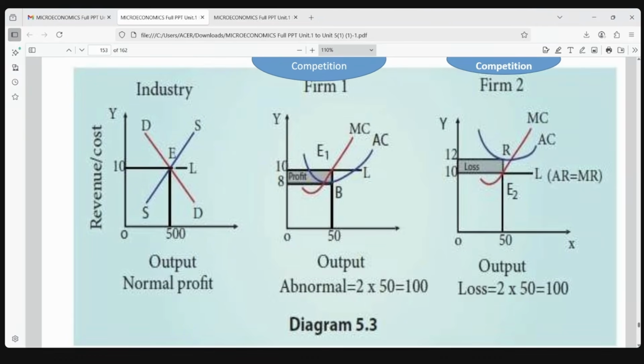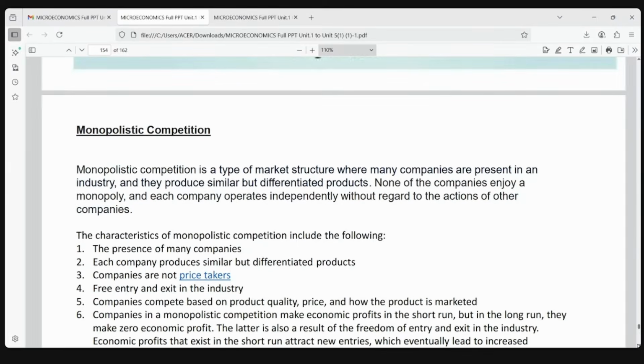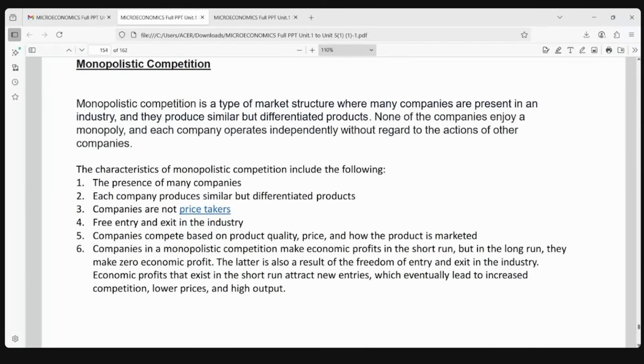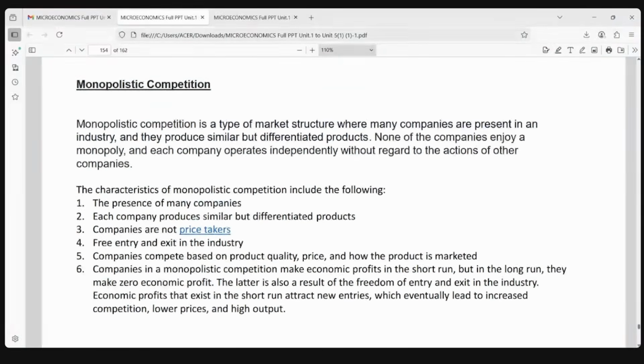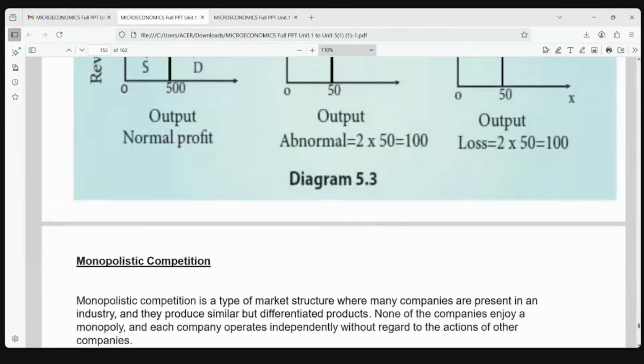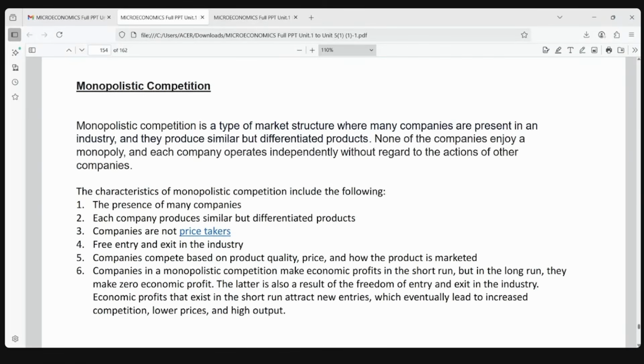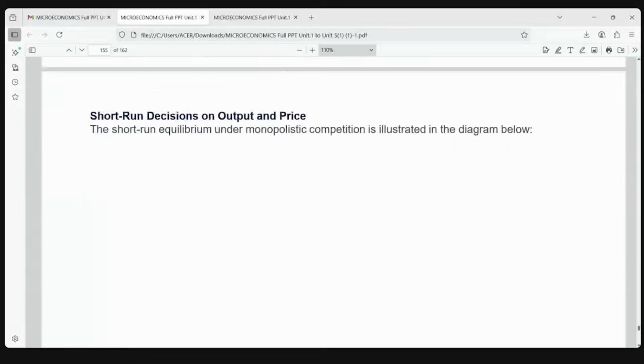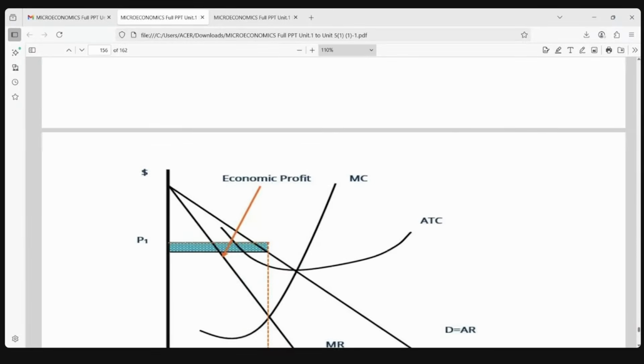Okay, then let us go to unit 5. In unit 5, you have monopolistic competition. See, in perfect competition and monopolistic competition, one feature is common. The feature is free entry and free exit; it is common in both. So when free entry, free exit is common in both, in monopolistic also, in the long run, it is going to be a stable situation, that is, no huge profit, no huge loss. It is a normal profit situation.